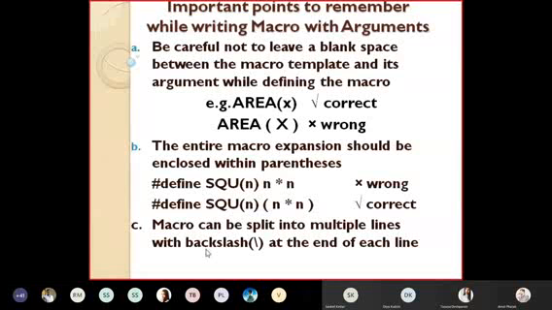If it is having multiple lines, then we can use the backslash at the end of each line. Just like in printf, suppose there is one printf and in the same printf I am writing many lines, and I want to come to the next line in my editor, then I use backslash to continue with the next line. Similarly here, a macro can be split into multiple lines with backslash at the end of each line.